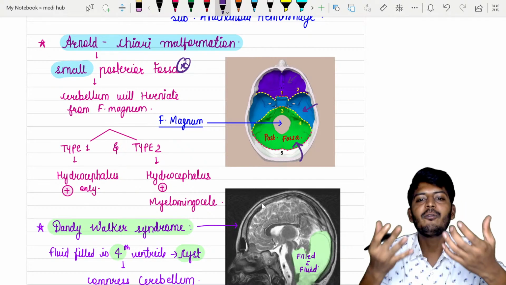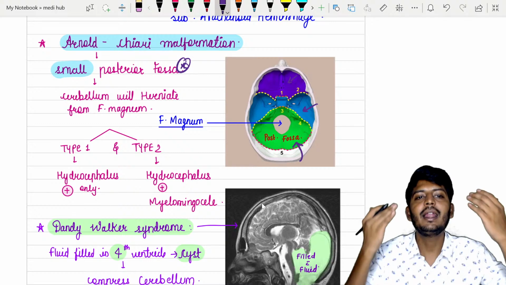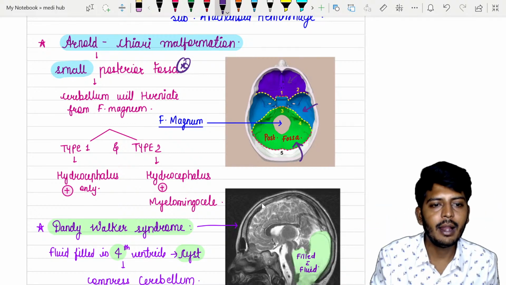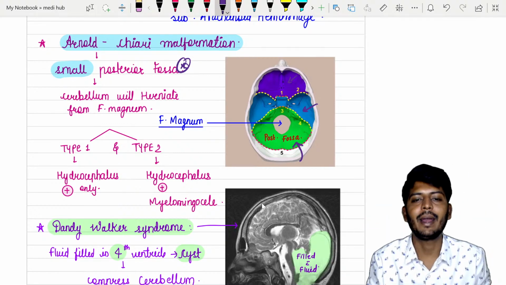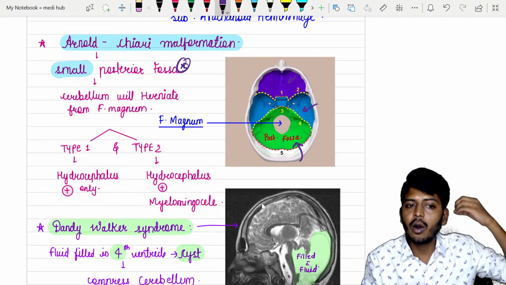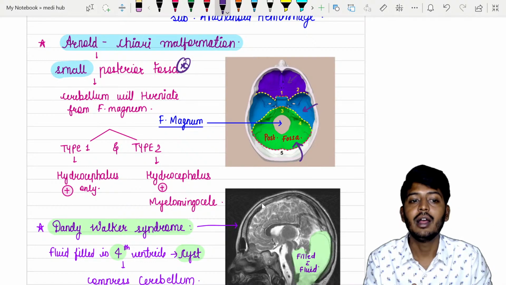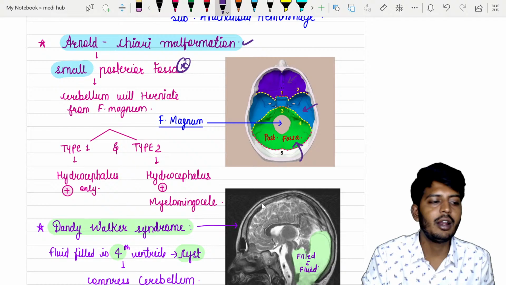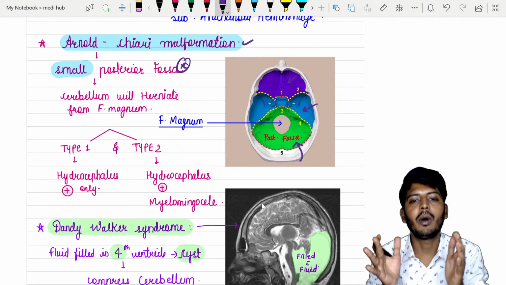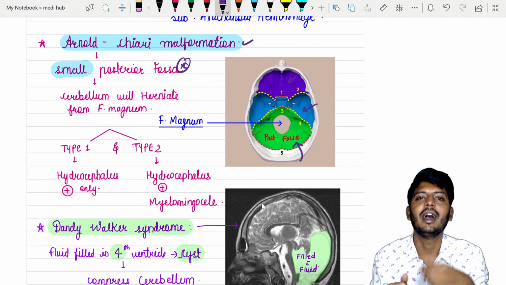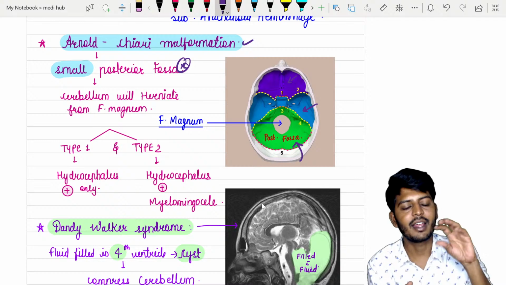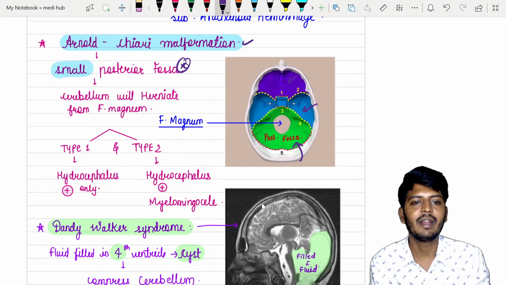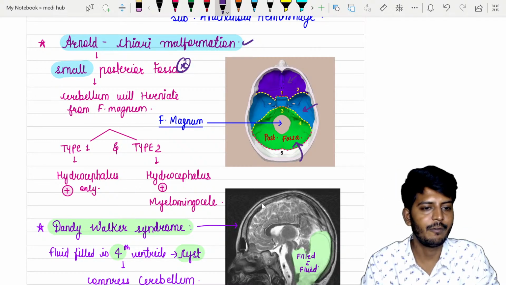Since the posterior fossa is very small, the cerebellum cannot sit in it. So the cerebellum will herniate through the foramen magnum. That is called Arnold-Chiari malformation, meaning a small posterior fossa, because of which there is no space for the cerebellum, and the cerebellum comes out.